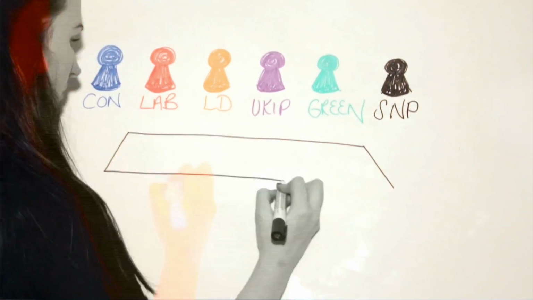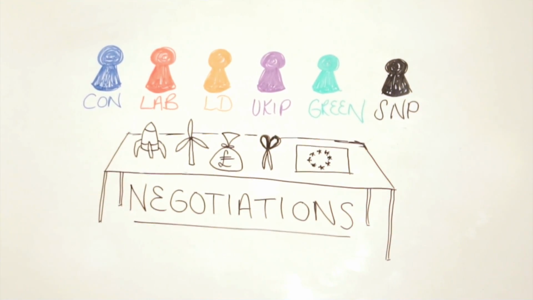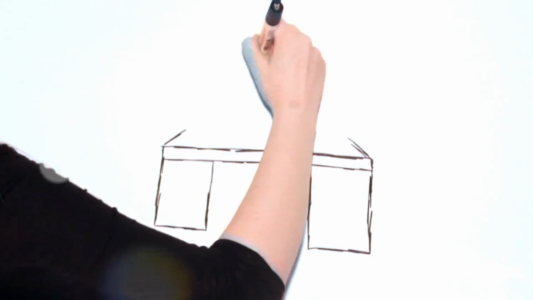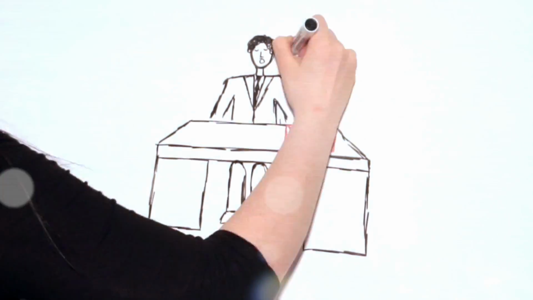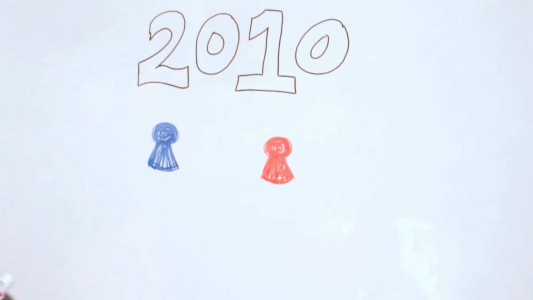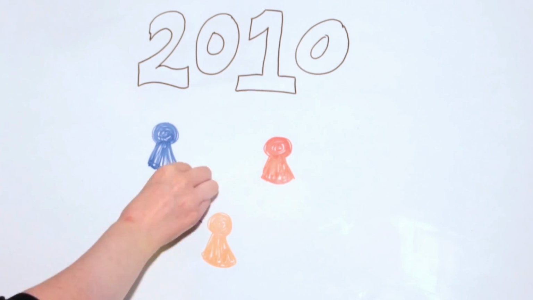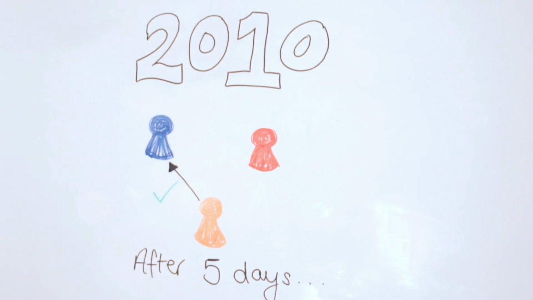But when no single party wins an overall majority, negotiations must take place to determine which party will be able to command a majority in the House. In the meantime, the current government will remain in place and the incumbent ministers will deal with any important issues that arise. In 2010, there were only 3 parties engaged in negotiations. The Lib Dems held the balance of power. Eventually, after 5 days, a Tory-Lib Dem coalition was agreed.